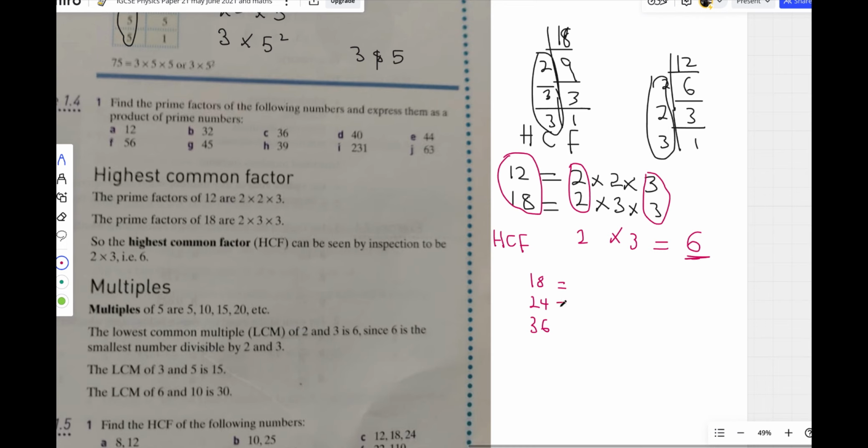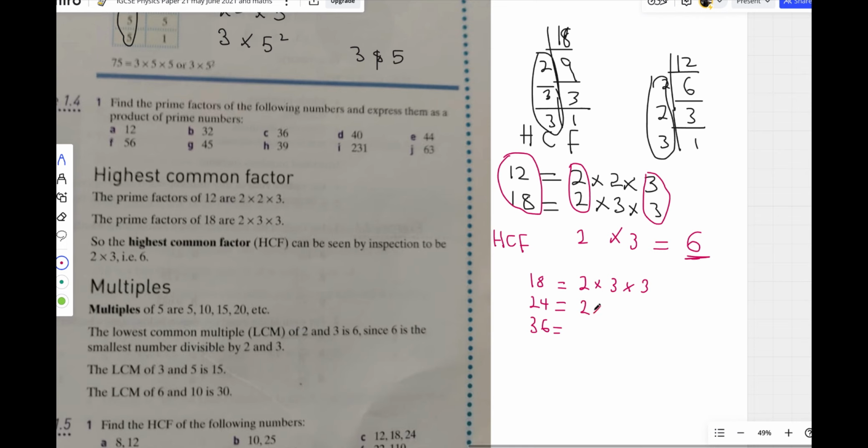Then this is what you do. You break each one down. We already know 18 is 2 times 3 times 3, right? For 24, you remember 24 is 8 times 3, right? So you can say 8 is 2 times 2 times 2.